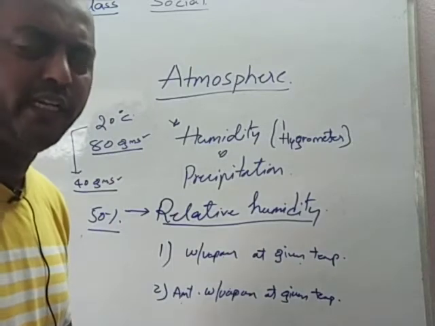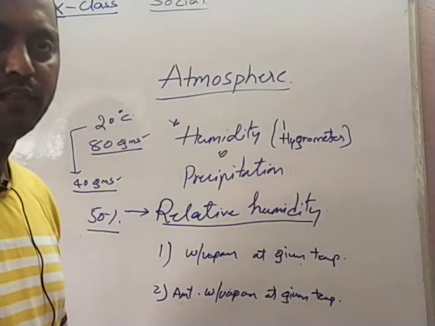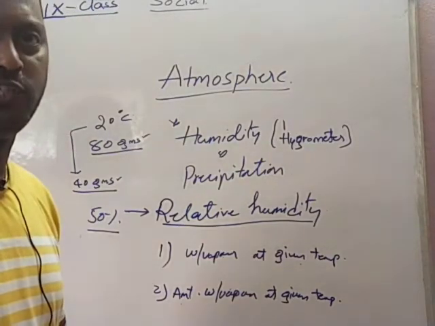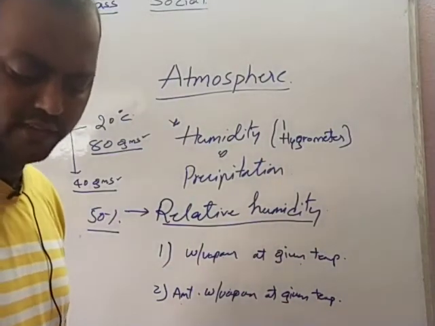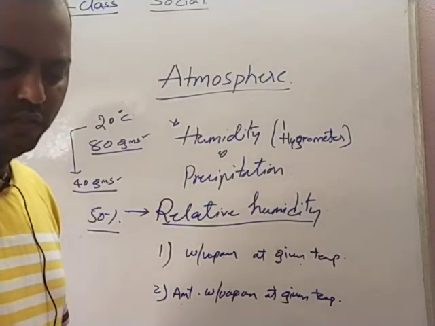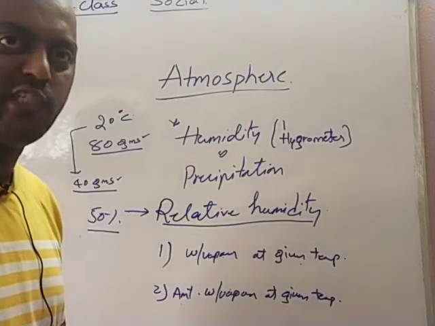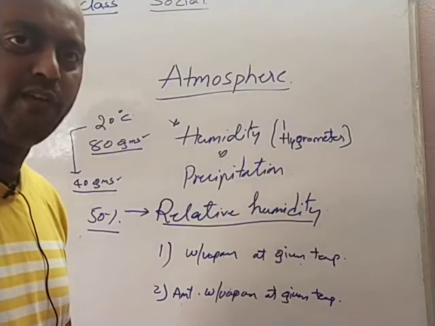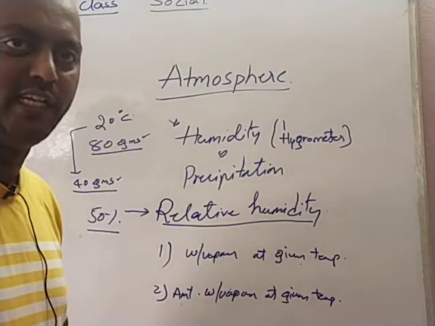Relative humidity increases with a decrease in temperature or addition of water vapor, and relative humidity decreases with an increase in temperature. When the temperature increases, the relative humidity decreases. So relative humidity is the ratio between the amount of water vapor the air can contain and the amount of water vapor actually present in the air.